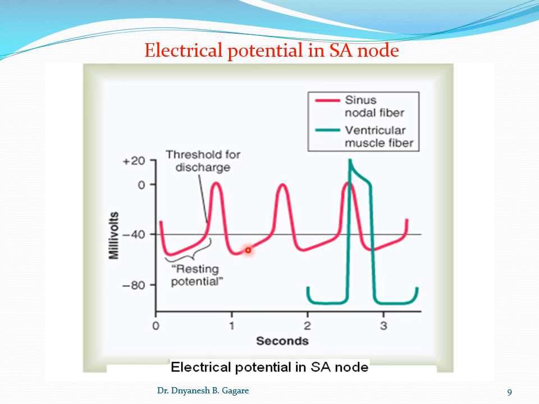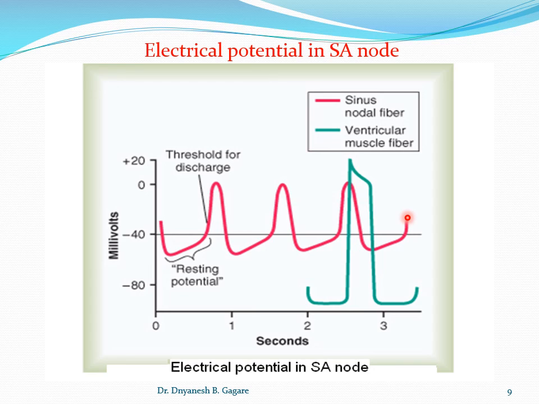In this way, the same mechanism repeats again and again, and cardiac impulses are produced at a rate of about 70 to 80 beats per minute. It is produced throughout life and causes the contraction of the heart. Contraction of the heart is required to pump the blood into the circulation.